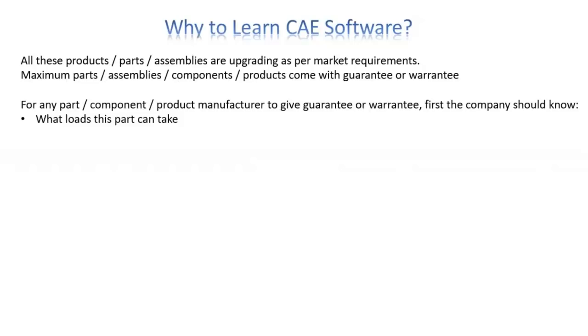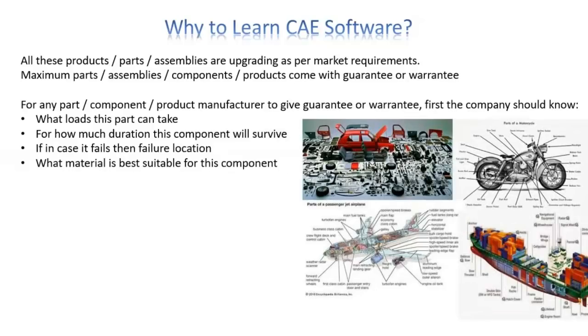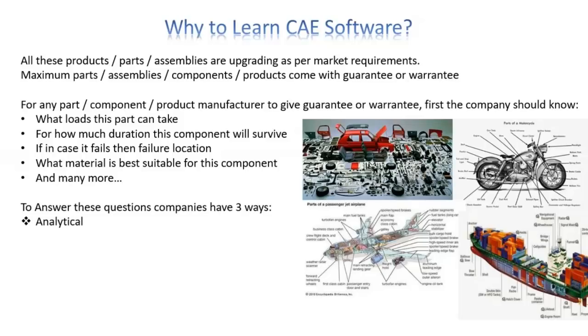So for a manufacturer to give a guarantee and warranty, first the manufacturer should know what load this part can take, for how much duration this component will survive, if in case the component fails what is the failure location, which material is best suitable for this component, and many more. To answer these questions, companies have only three ways: analytical, numerical, experimental. This is also called design validation.